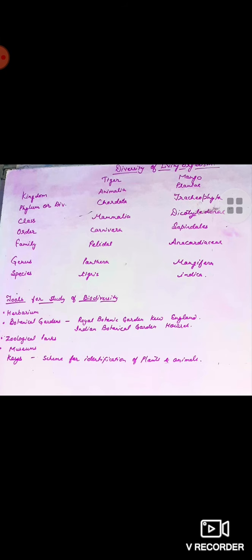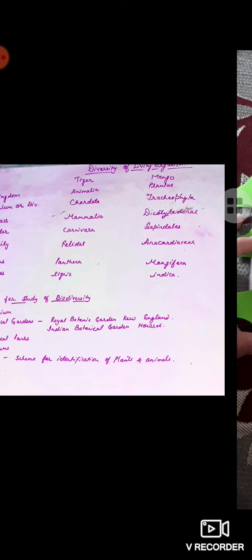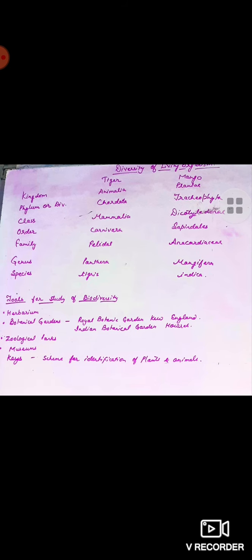Now, just see the lowest hierarchical point, that is species. So, what is species? It is considered a group of individual organisms with fundamental similarities. Okay, so all those organisms which have very fundamental similarities, they are called species, and we are able to distinguish one species from the other related to their morphological differences.